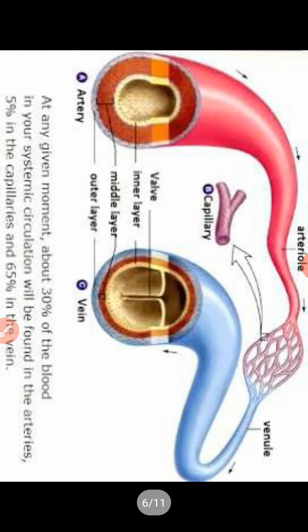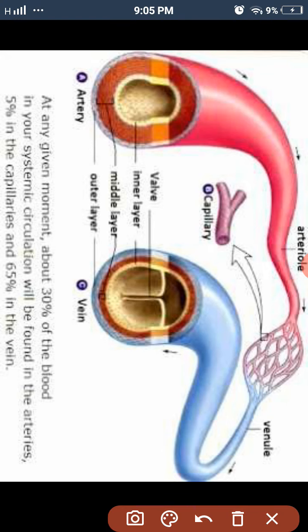Next, you can see the diagram. Red color is artery and blue color is vein. Red signifies pure and blue signifies impure blood. You can see the wall of the artery is thick and the wall of the vein is thin. As we have discussed earlier, the artery has a thick and elastic wall and the vein has a thin and less elastic wall. You can see a valve is also present inside the vein, and no valve inside the artery. The valve ensures the unidirectional flow of blood.